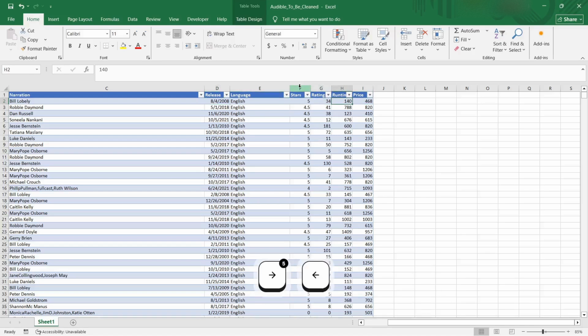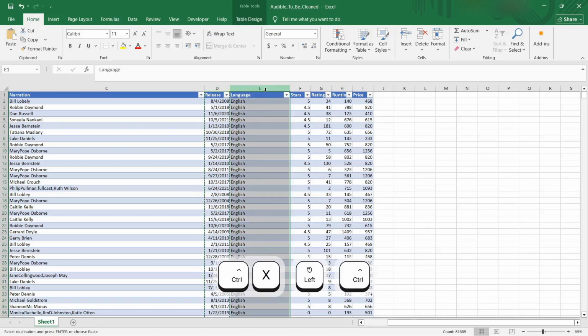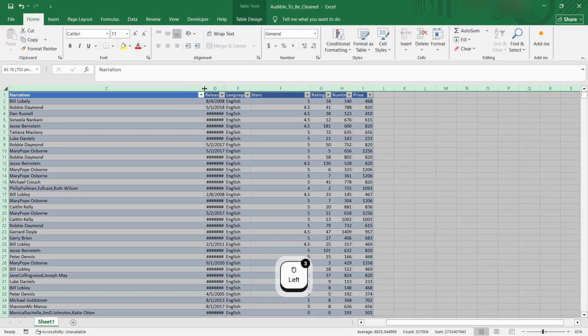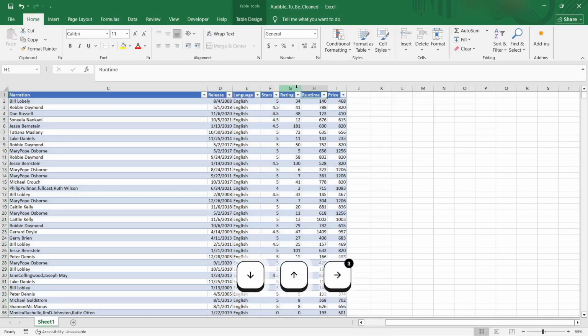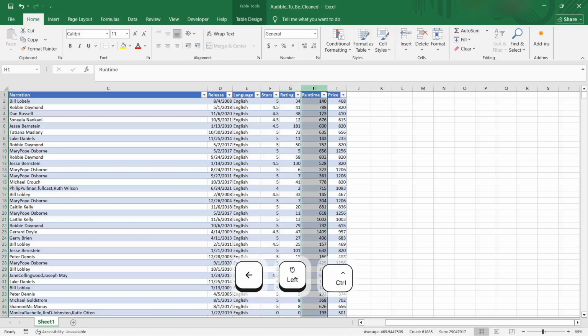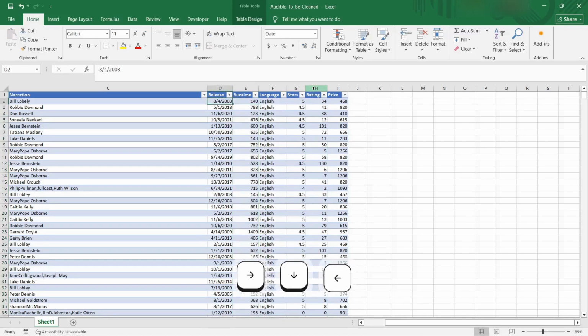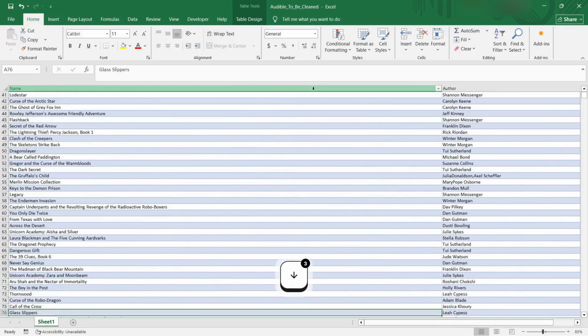So this is in minutes: runtime, release date, English, stars, rating, and price. Alright, so that is almost clean.